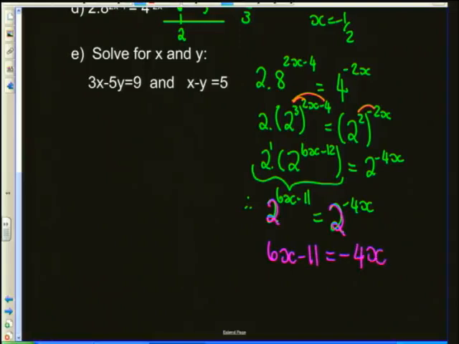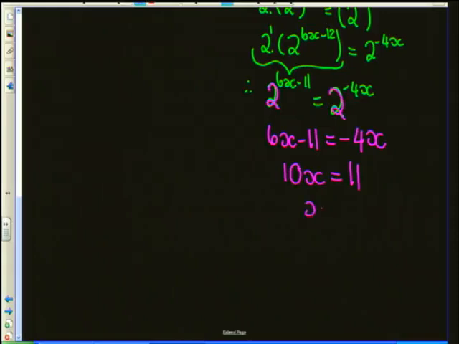And that now is just a normal linear equation. We know exactly what to do with that. The 4x is going to jump over. We're going to land up with a positive 10x, and the 11 is going to move over to become positive, and we're going to divide. So 11 over 10 will be my solution there. Exponential equations, the point of those is that you want to break everything down to have the same bases.